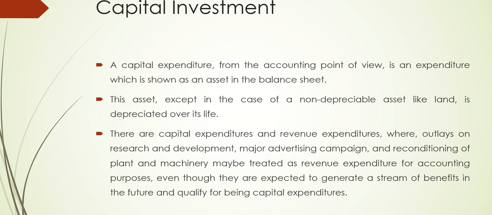So there are capital expenditures and revenue expenditures, where outlays on research and development, major advertising campaigns, and reconditioning of plant and machinery may be treated as revenue expenditure for accounting purposes, even though they are expected to generate a stream of benefits in the future and qualify for being capital expenditure. So here a few examples are given to you about what is capital expenditure and revenue expenditure. Majorly there are two types of expenditure: capital and revenue. So here capital expenditure is expenditure on maybe land, but of course this is depreciable, but that land should be used for production, not for reselling. That is called capital expenditure.